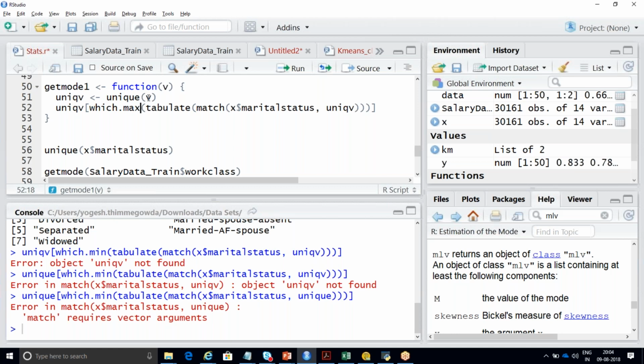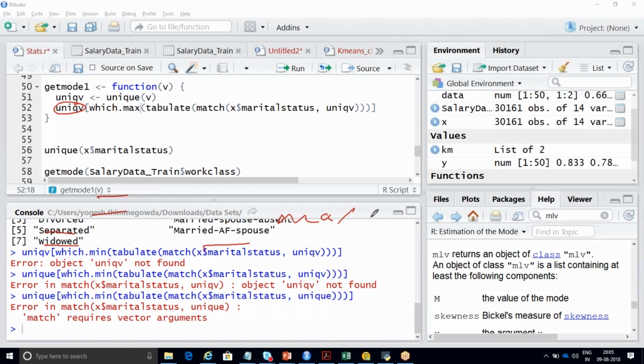What does this which dot max do? It will find the column of unique groups of the marital status column. Under this unique we have 6 categories: separated, widowed, married, like this, right? So it will identify which has the maximum number of records.